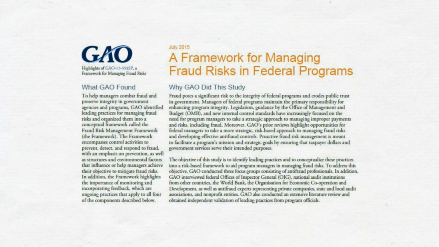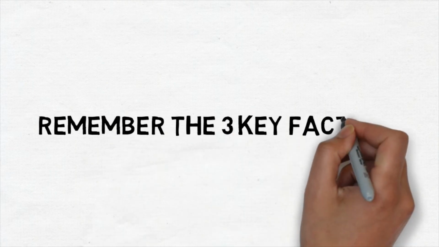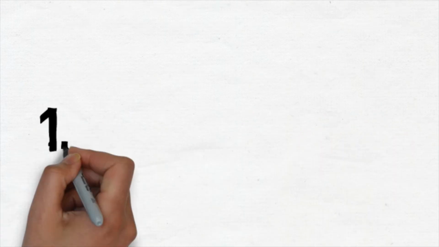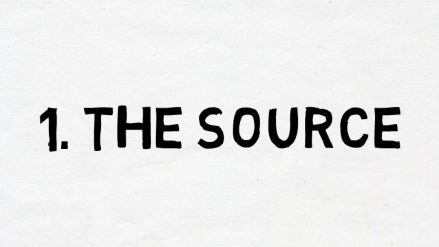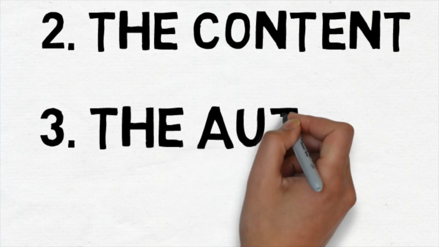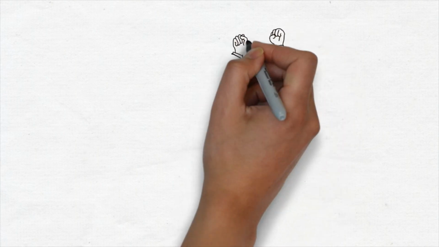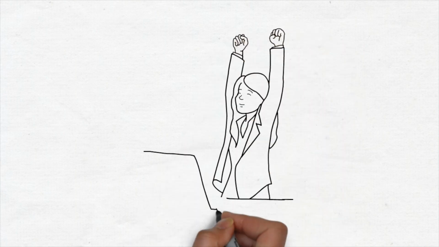Some sources don't have an obvious author. These sources are not necessarily untrustworthy, but they require closer reading and careful investigation of the organization publishing the information. If you remember to focus on the source, content, and author of the information you're researching, you have a strong selection of credible sources that will support your paper effectively. Remember, your goal is to be credible. Selecting your sources diligently is the first step towards this goal.